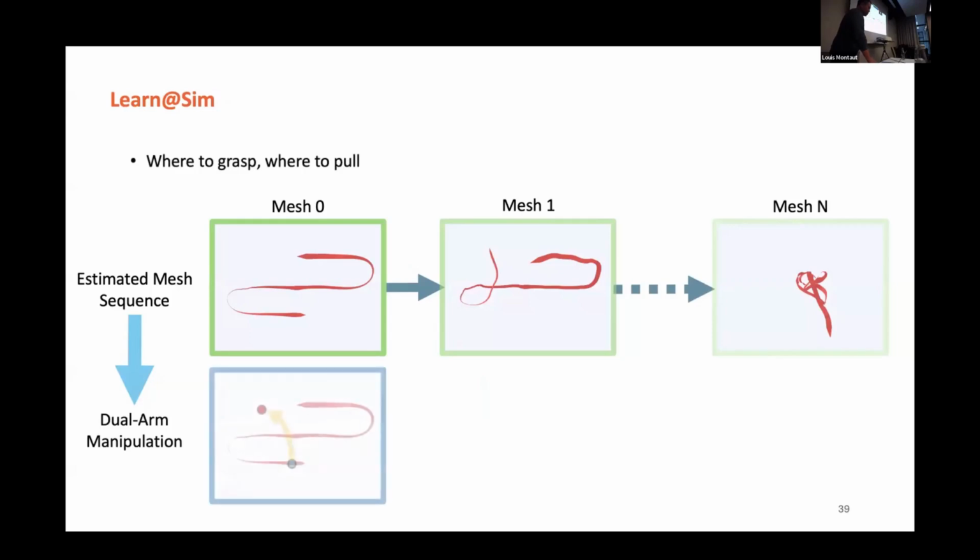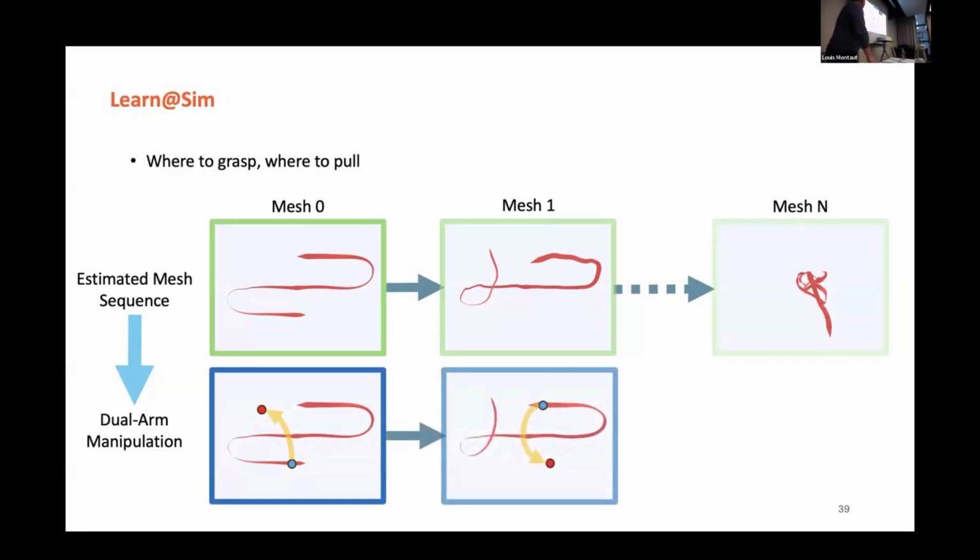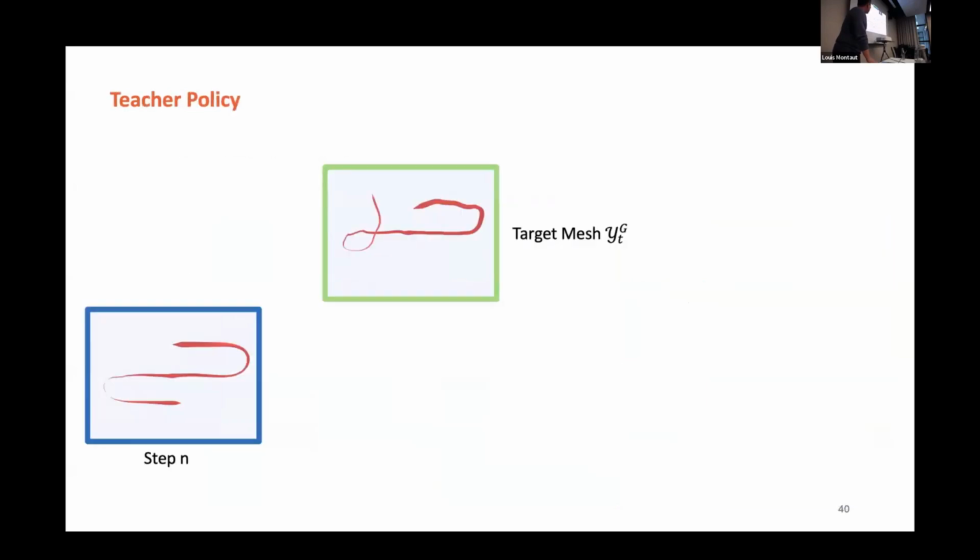Then the next question would be, we need to identify where to grasp and where to pull for the robots. This is done in an RL fashion. Given the target mesh, we're trying to decide what would be the possible candidates to grasp. And then after we select the target grasping point, we're going to identify what would be the termination or the strategies.